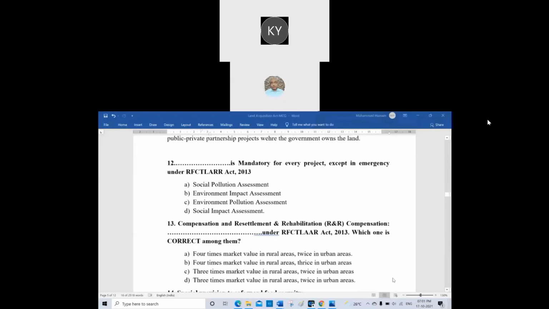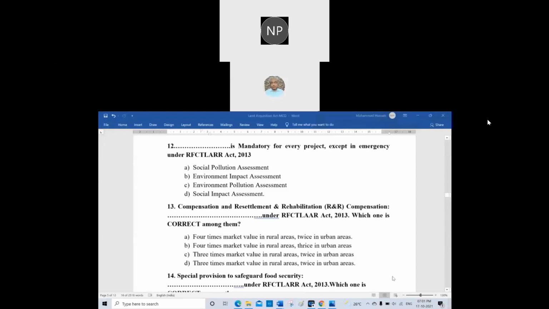Okay, now 13. Compensation and resettlement and rehabilitation. That is R&R compensation dash under the RFCTLARR Act 2013. Which one is correct among them? There are three wrong options, only one is correct. B, sir? Four times market value in rural areas, twice in urban areas. Yes, A is the right answer.